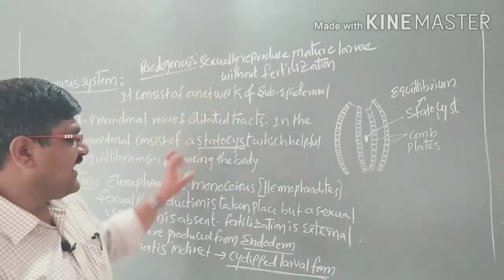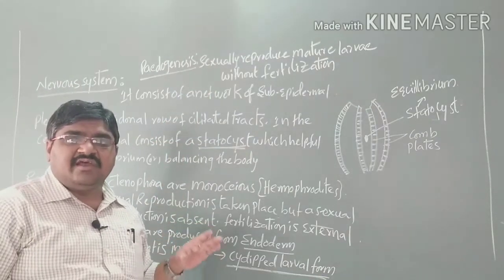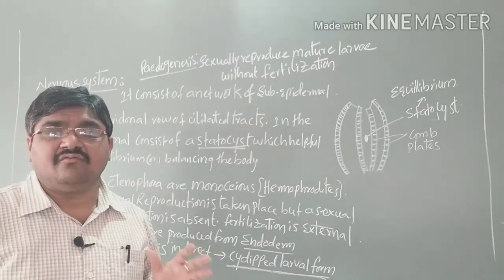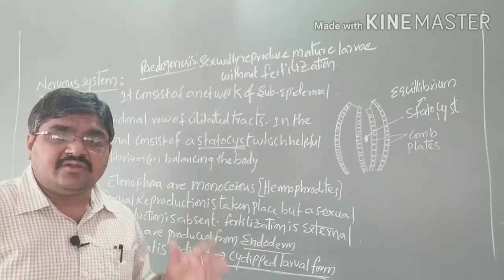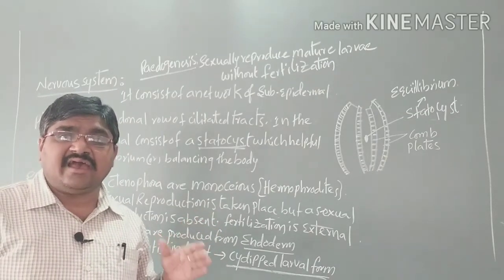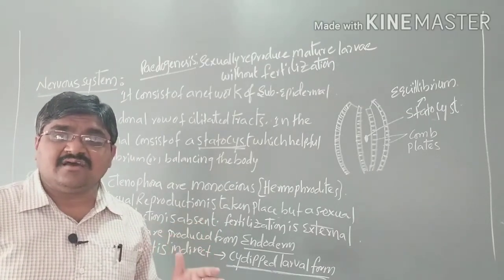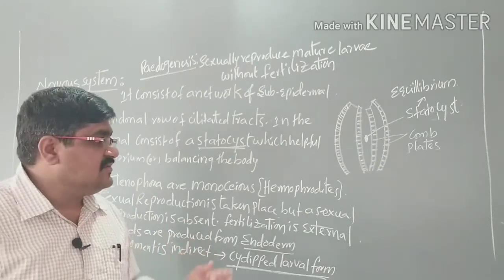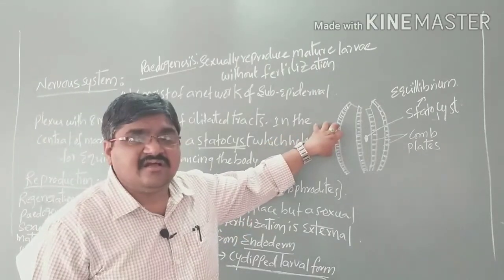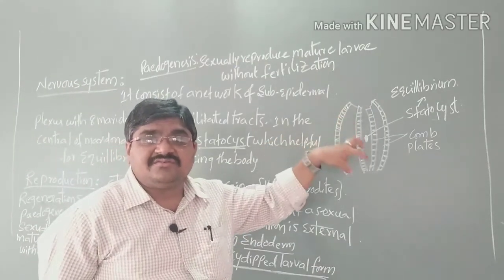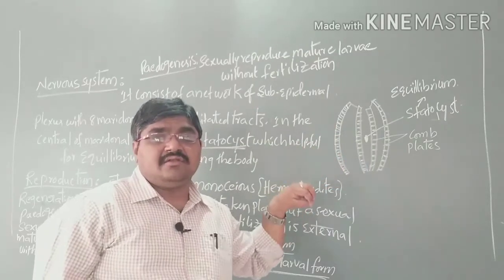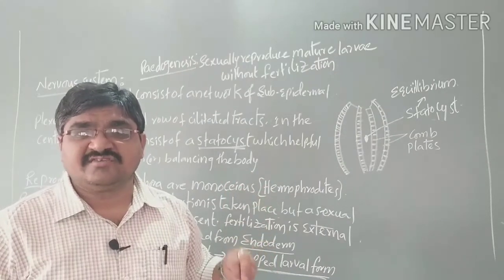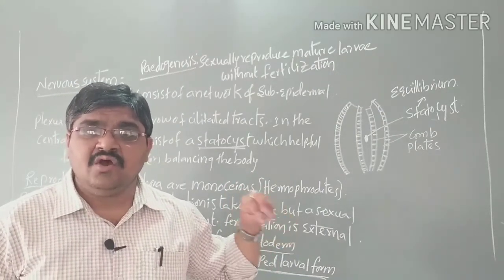So these are the characteristic features of the phylum Ctenophora. In the Ctenophores, they have lasso cells or colloblast cells, which are adhesive cells, and also a statocyst, which is a unique feature present in the nerve cells. Also photoreceptors or photocytes, where they are bioluminescent organisms which emit light.